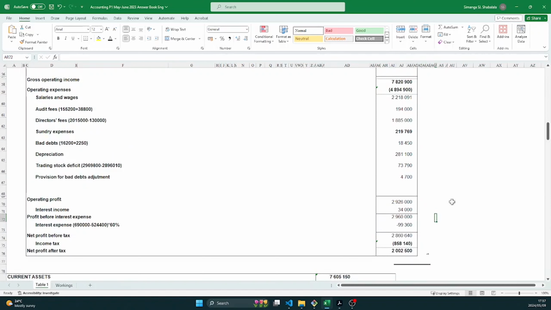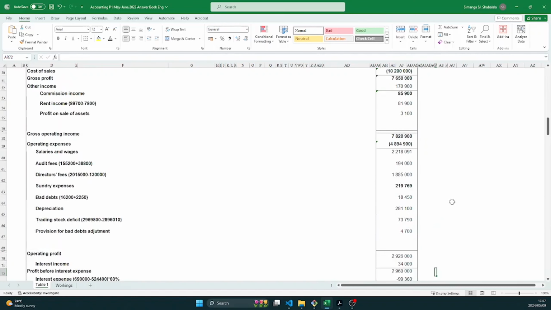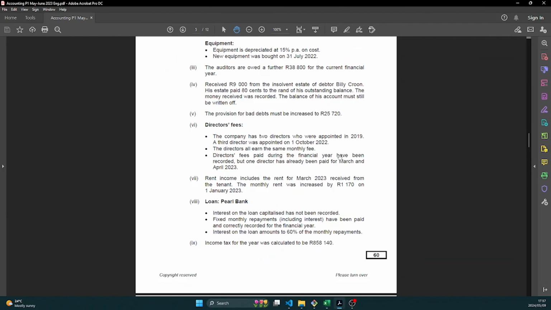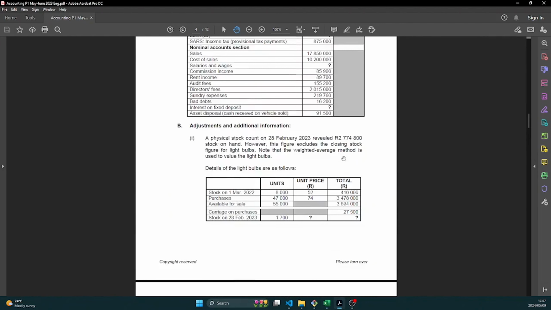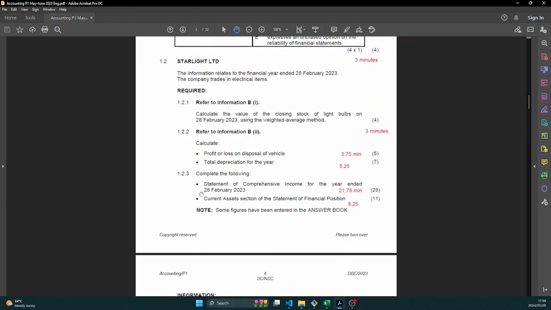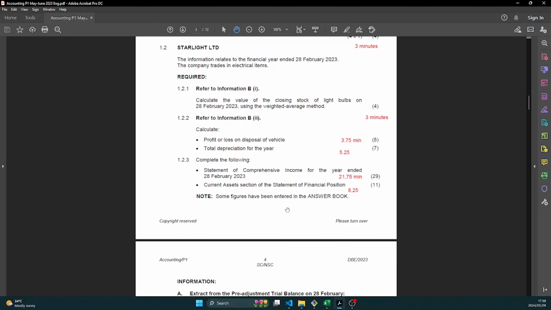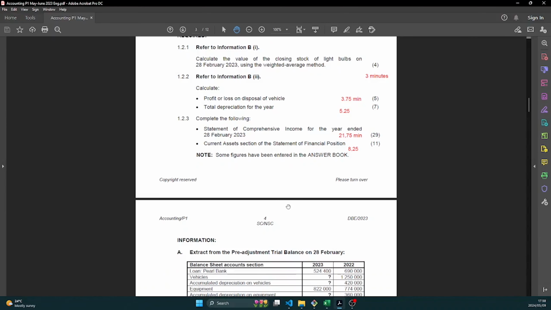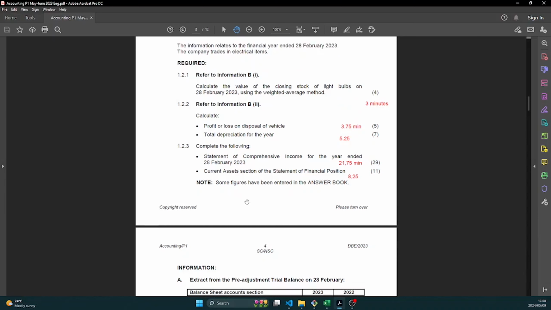And that's your statement of comprehensive income completed. Your 29 marks in the bag. If you made a few mistakes, maybe you might get a 20 or a 25. But if you follow these exam techniques that I've showed you, I'm pretty much sure that you will get a lot of marks here, because there's a lot of marking with error. So yeah, guys, let's do the last question.